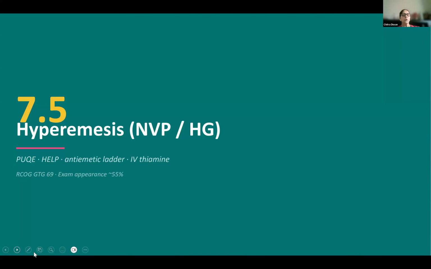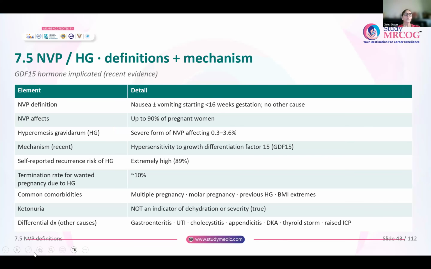Now next coming to hyperemesis. So here you have to know about the PUQE score, what is the antiemetic ladder, and what is the role of thiamine. So the new guideline indicates that GDF15 is the hormone. Previously, we thought it is HCG that is implicated for hyperemesis gravidarum. The new guideline says that it is this growth differentiation factor 15, which is implicated in hyperemesis gravidarum.